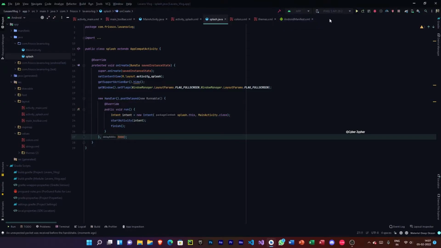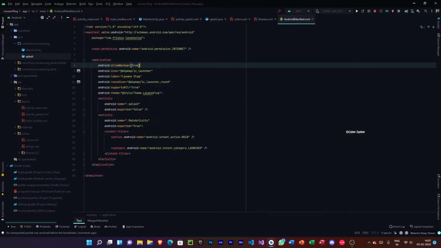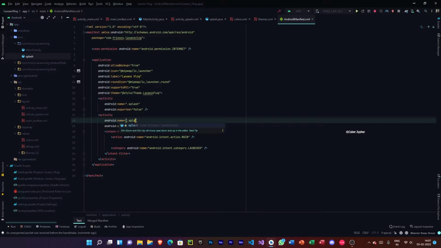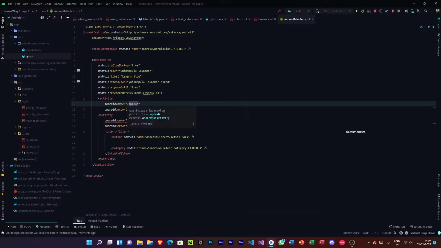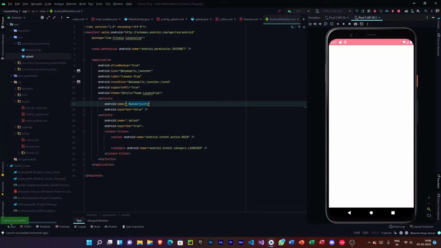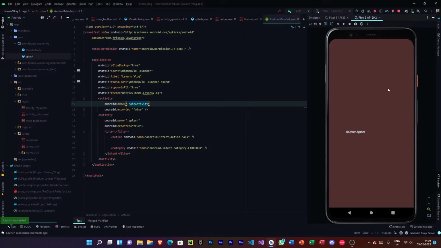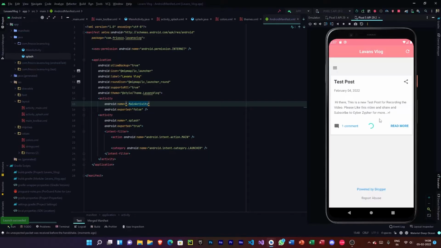So let's do that. Let me stop the app and go to this manifest file, and here you can see that we have the intent filter, and it has been allocated to the main activity.java. So what we should do is change this to splash, and in the splash we need to change this to main activity.java. It's that simple. So if we run the app, see what happens. So we have the splash screen. After 3 seconds, the app will open its home screen.